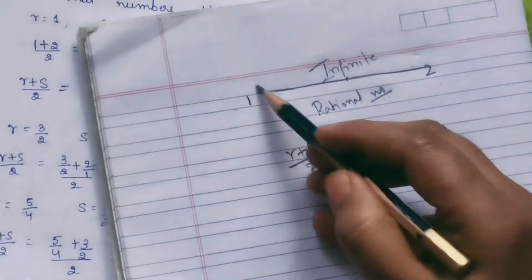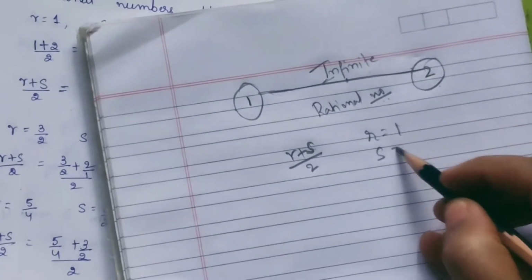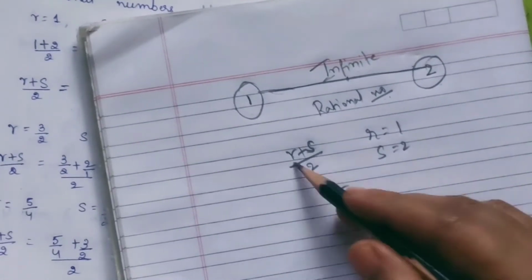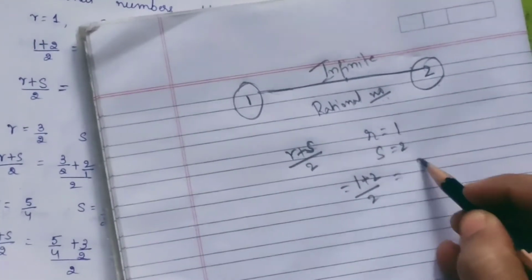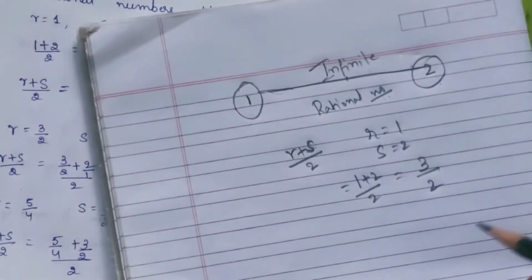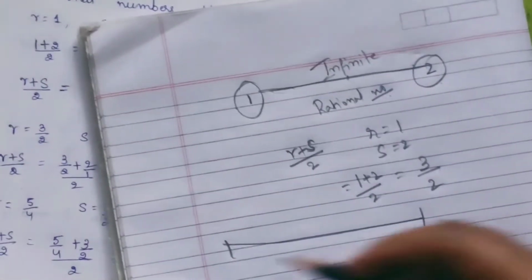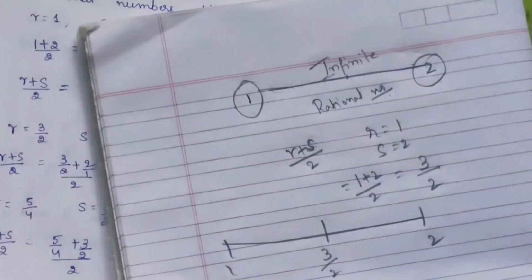Now, what is r here? Take r as 1 and s as 2. Now, apply the formula: (1 plus 2) by 2. You will get 3 by 2. Now, in between 1 and 2, you have 3 by 2 as one rational number.